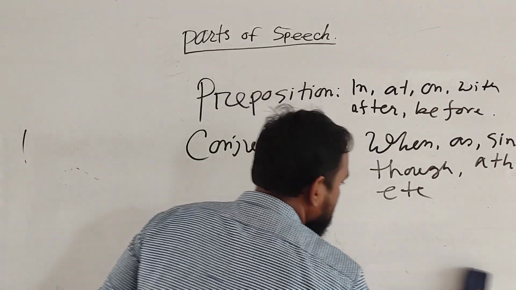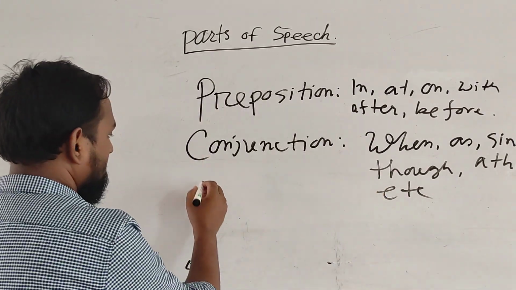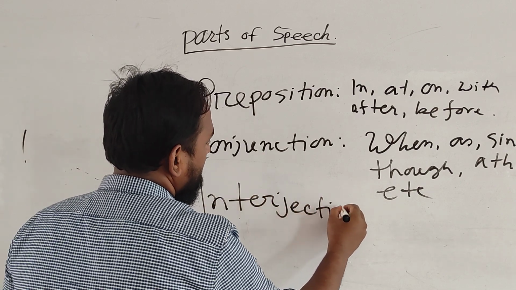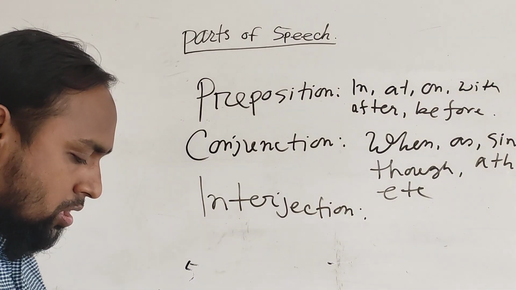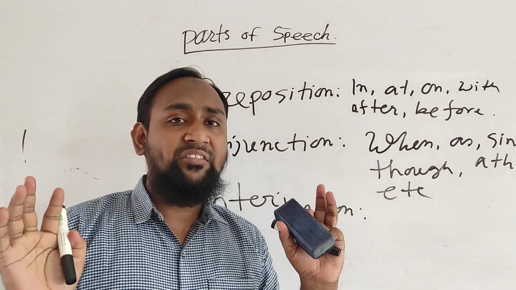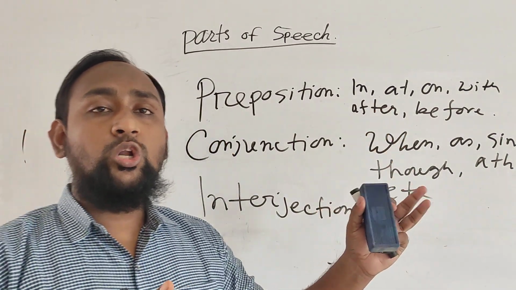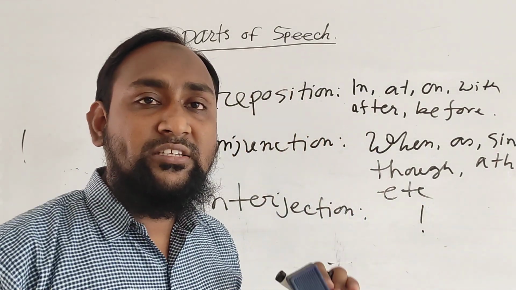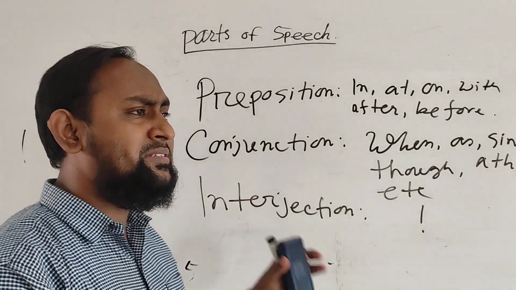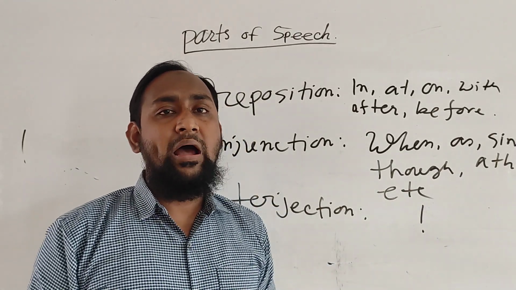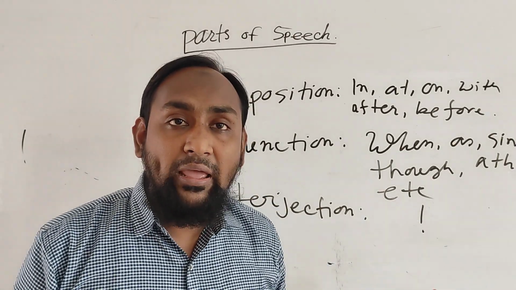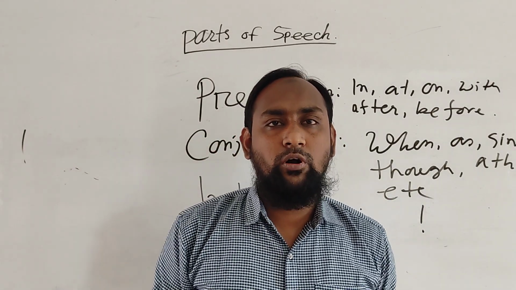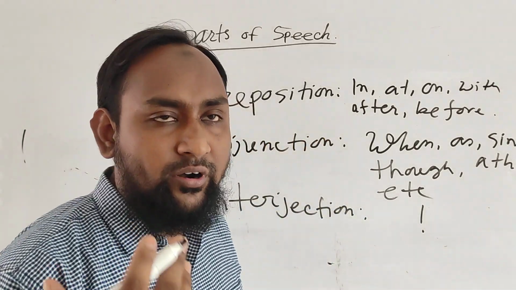And the next one is interjection. Interjection is very common. To identify an interjection, there is a note of exclamation after the word. That means it expresses a sudden feeling of mind like joy, such as hooray, alas, and so on.